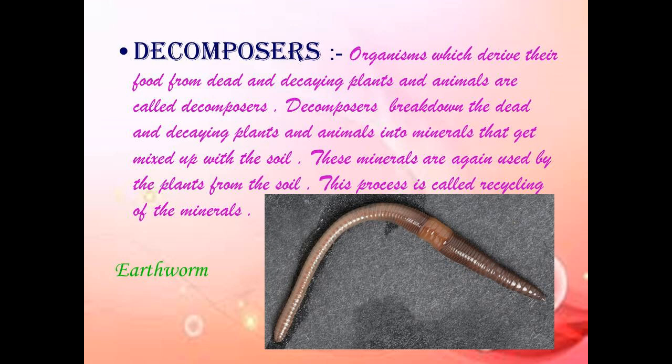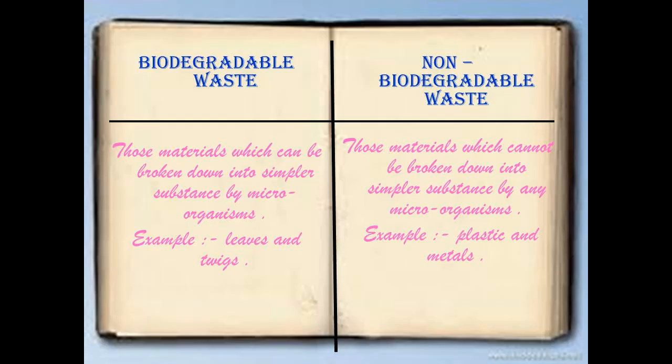Decomposers. Organisms which derive their food from dead and decaying plants and animals are called decomposers. Decomposers break down the dead and decaying plants and animals into minerals that get mixed with the soil. These minerals are again used by the plants from the soil. This process is called recycling of minerals.